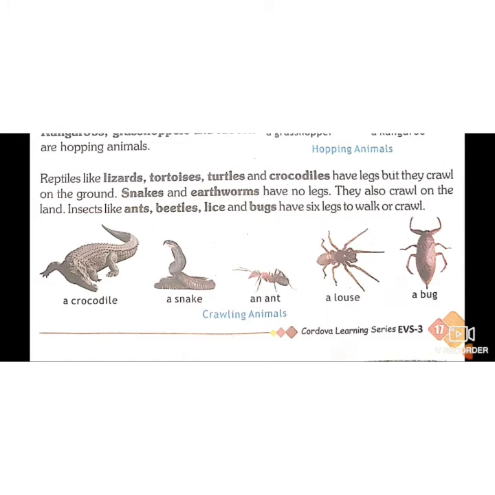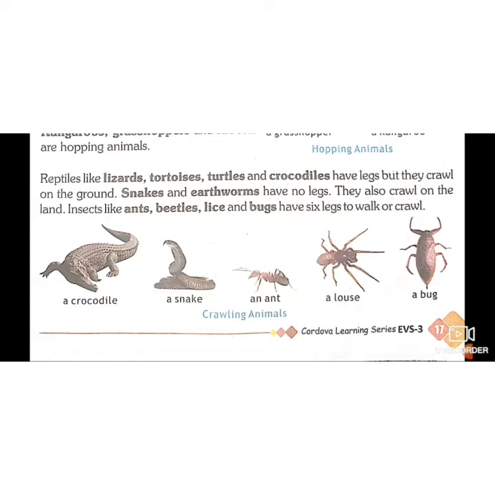Reptiles are those animals which crawl on the land. Crawling करके चलते हैं. So lizard, tortoise, turtle, crocodiles, they have legs but they crawl on the ground. Snake and earthworms have no legs but they also crawl. So these are called crawling animals.